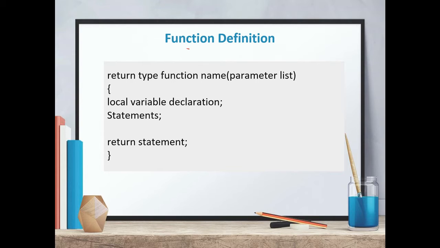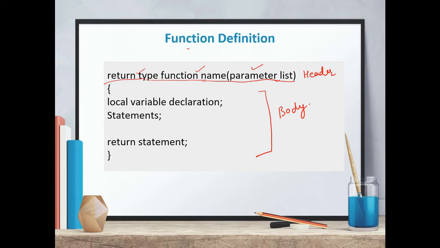So you can see that the function definition actually has two parts. The first line is called the function header, and this part is called the function body. The function header is exactly the same as the function prototype. So it also contains the function name, return type, and parameter list. And it should exactly match the function prototype.